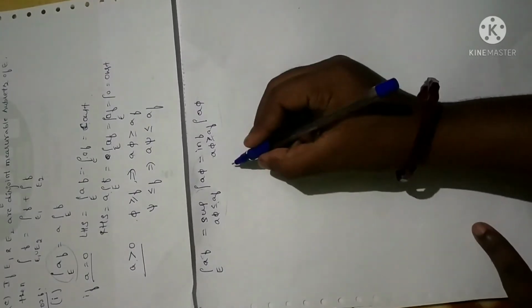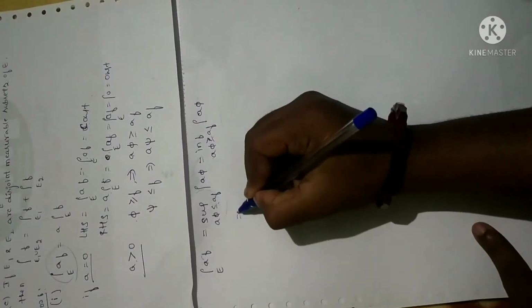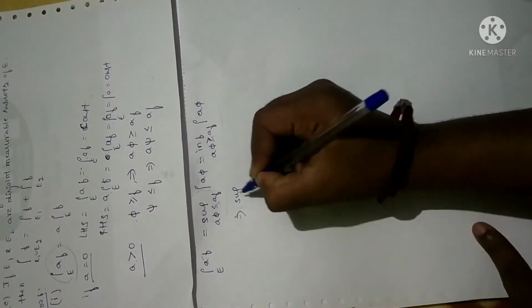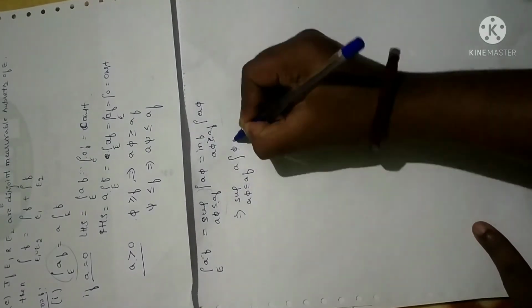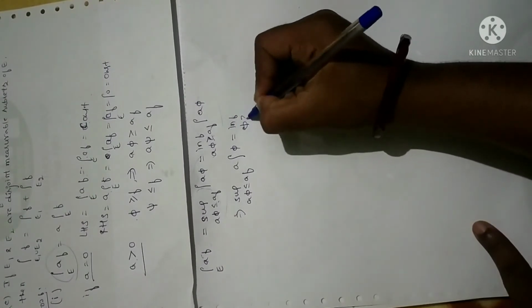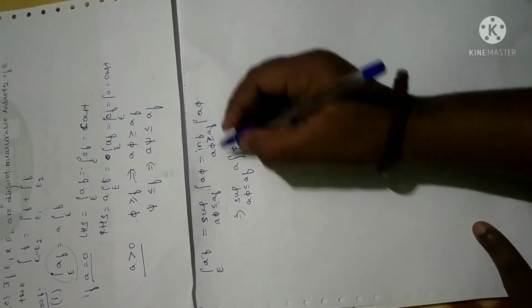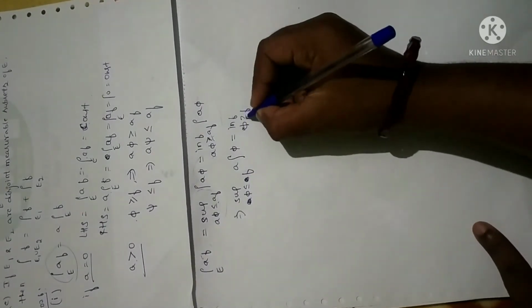Fine. Now, since a is a constant, as per the property of integration, I can take a outside. So this step becomes the supremum of a times the integral over phi, with a phi less than or equal to af. Similarly, here also a is constant. Now I am just applying a property of integral. Since I have a on both sides, there is no need to write it, so understand that a will be cancelling, with phi greater than or equal to f.